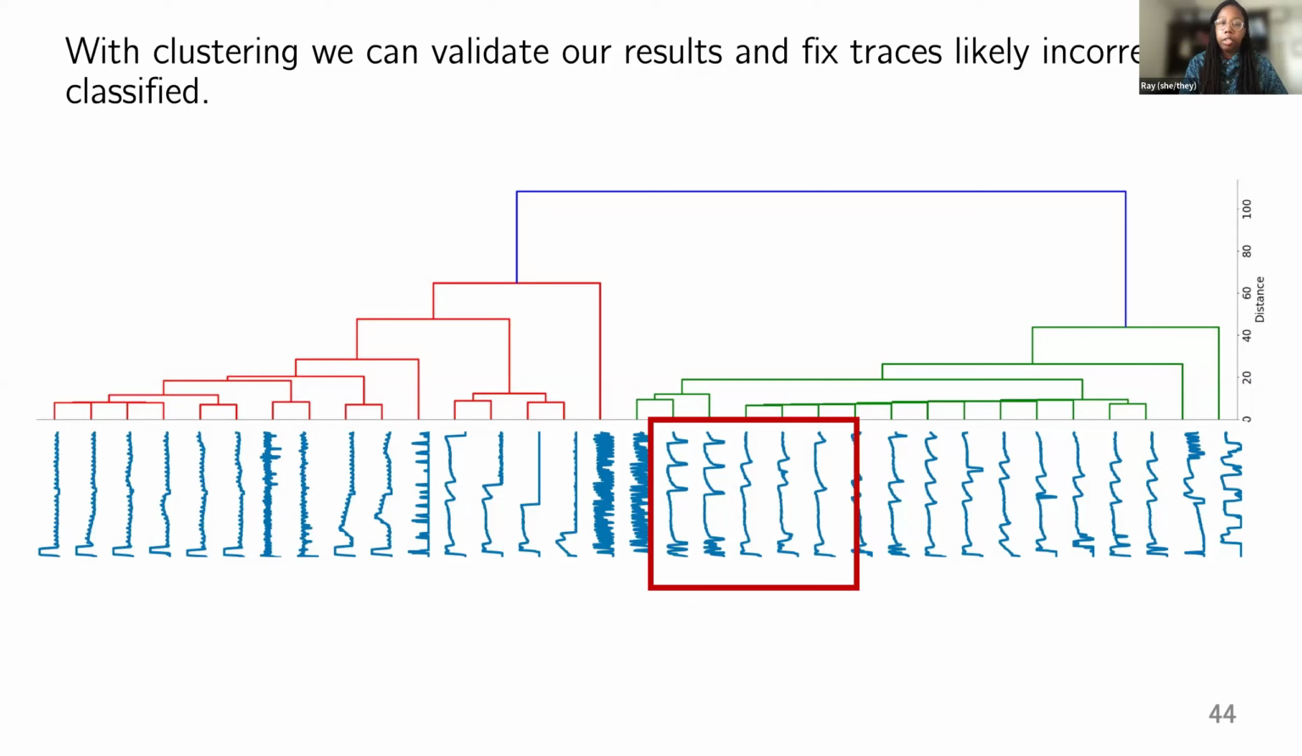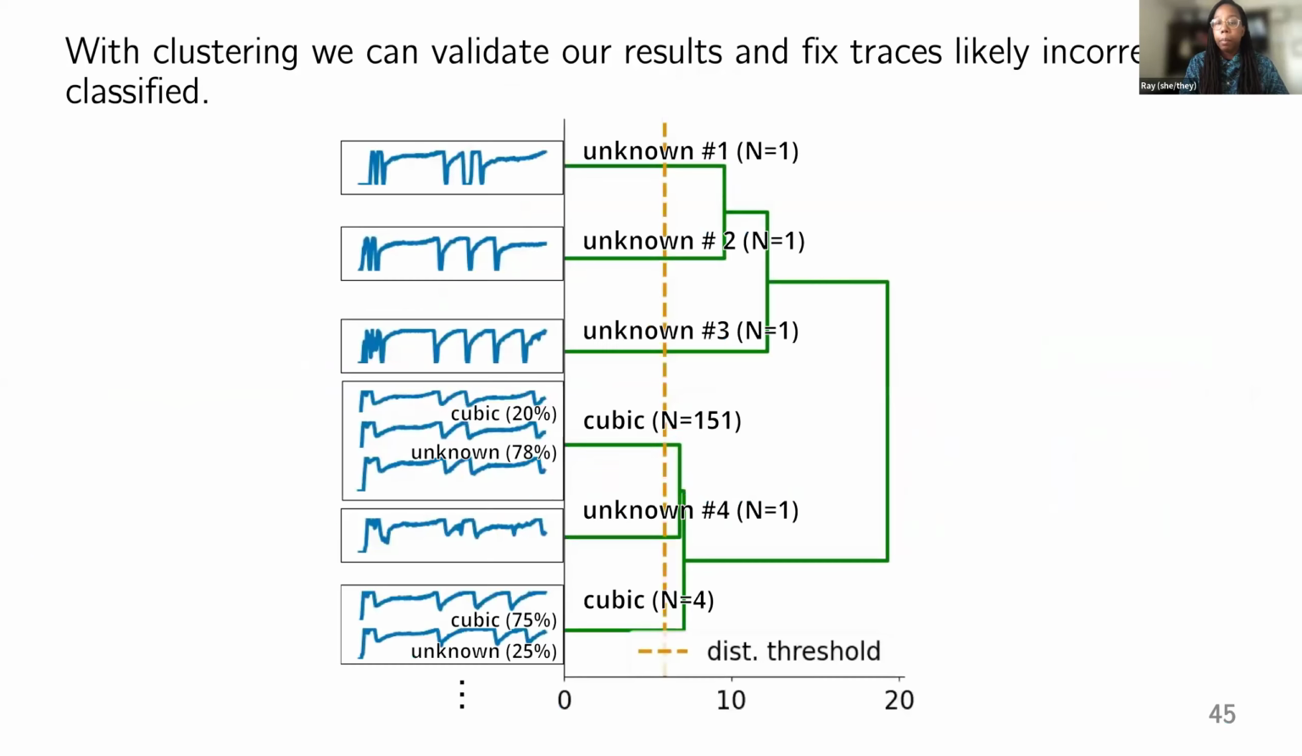I want to zoom in here and talk about how we're actually able to use this clustering to validate our results and fix traces that were likely incorrectly classified. In particular, I'm going to show you an example where, if we use the same distance threshold that we use to mark samples as unknown, it would end up putting the different traces in boxes into the same cluster. I want to draw your attention to the Cubic n equals 151 cluster. There are 151 samples here that are all going to be labeled as Cubic because 20% of the traces in that cluster are Cubic, while the others are marked as unknown.